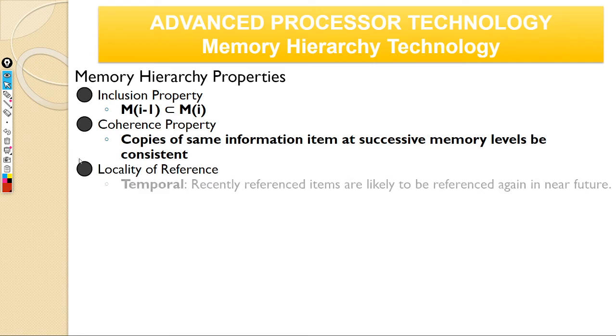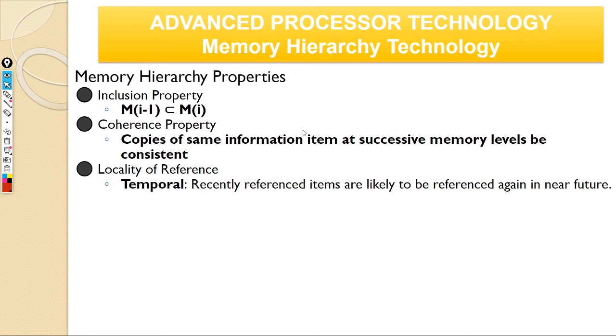And next is locality of reference. Temporal locality means that a recently referenced memory item is more likely to be referenced again. So can somebody give an example of this? Suraj, you want to try?